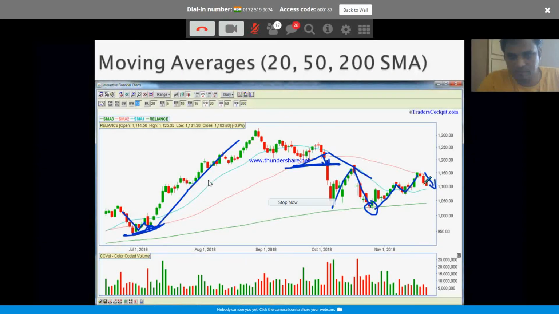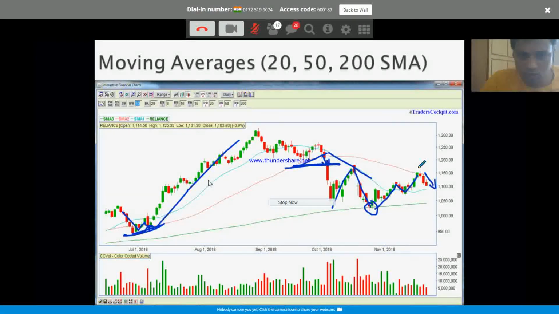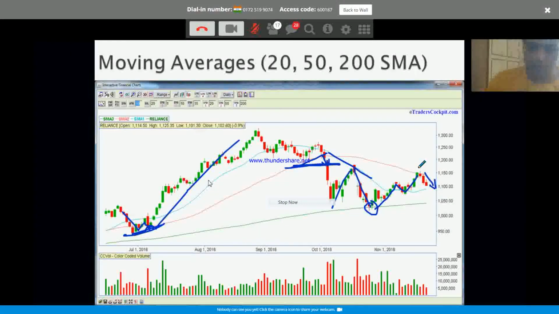Okay. A lot of times these averages are respected because mutual funds usually look at the 200-day and 50-day. Usually, depending upon your time frame, for the short time frame, you will look at the 20-day moving average. For the medium time frame, you look at the 50 days. For the longer time frame, you look at the 200-day moving average.